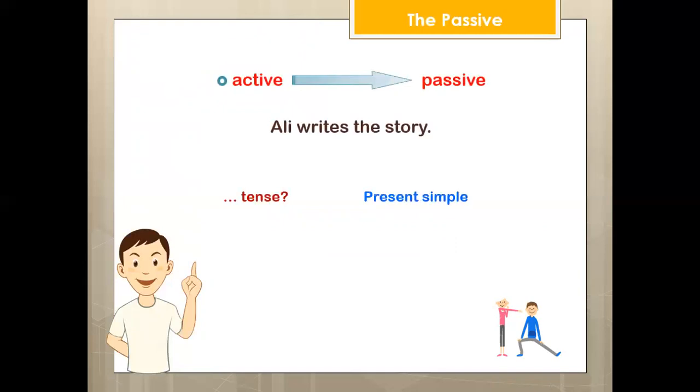The present simple. As you see, Ali is the subject, writes is the verb, the story is the object, and so on.